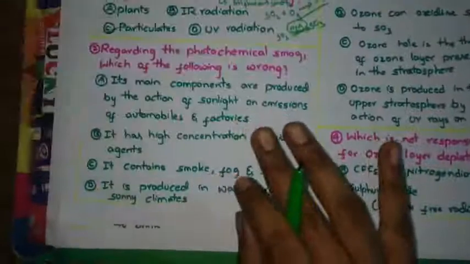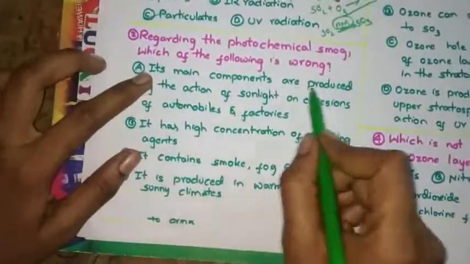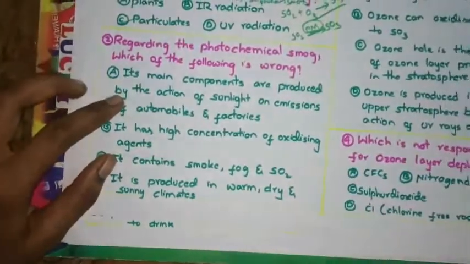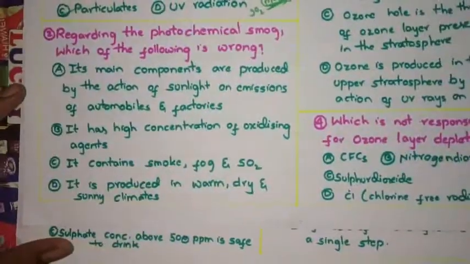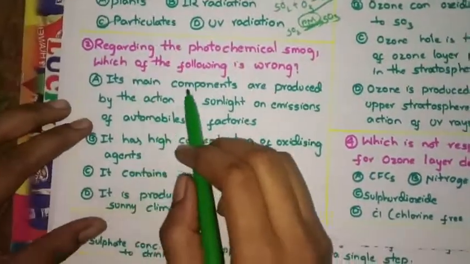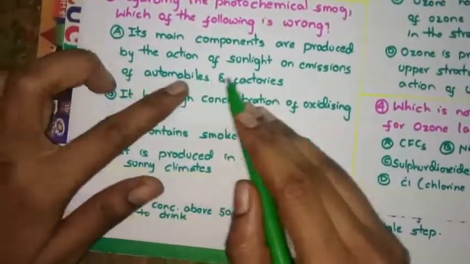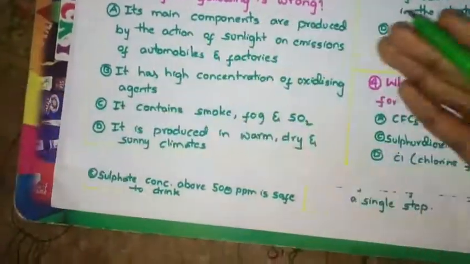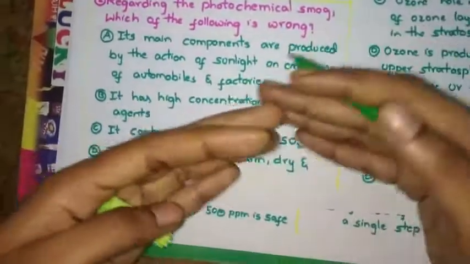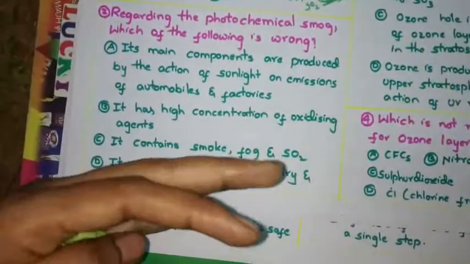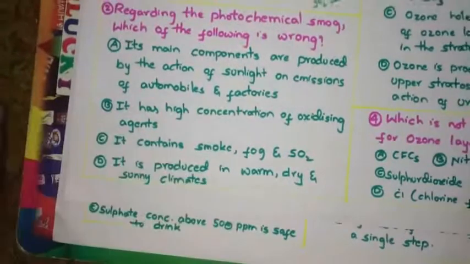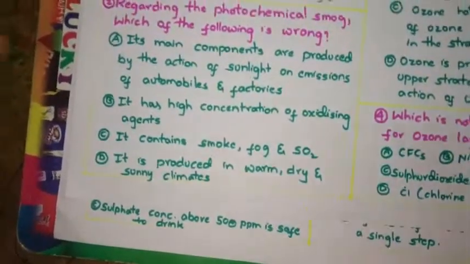Now see the options. Its main components are produced by the action of sunlight on emissions of automobiles and factories. Due to these automobiles, nitrogen will react with oxygen and form nitrogen dioxide, and it will react with ozone.